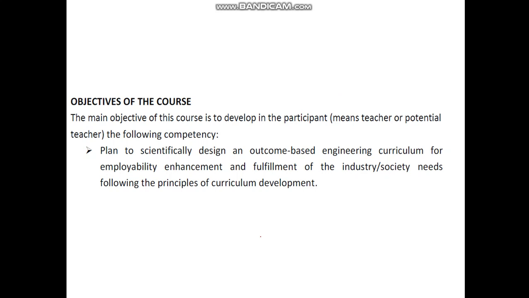The main objective of this course is to develop in the participant, that means the teacher or potential teacher, the following competency: plan to scientifically design an outcome-based engineering curriculum for employability enhancement and fulfillment of industry and society needs, following the principles of curriculum development. This is a different type of course I have considered, and for that I have given you the objective of one course.